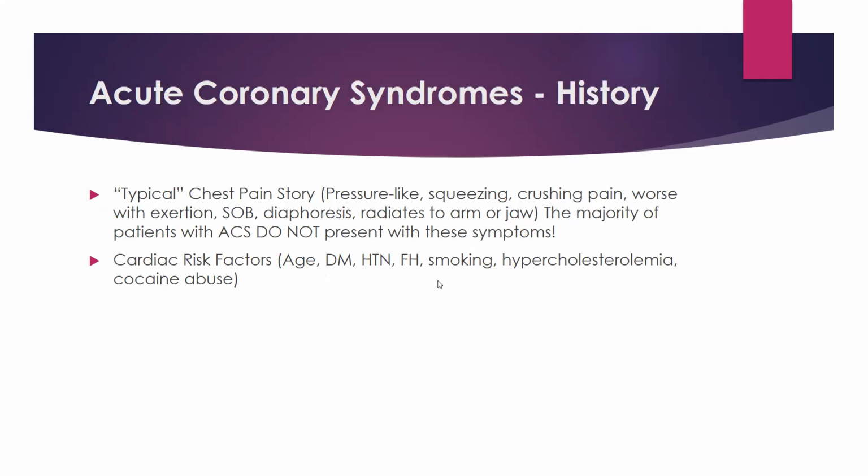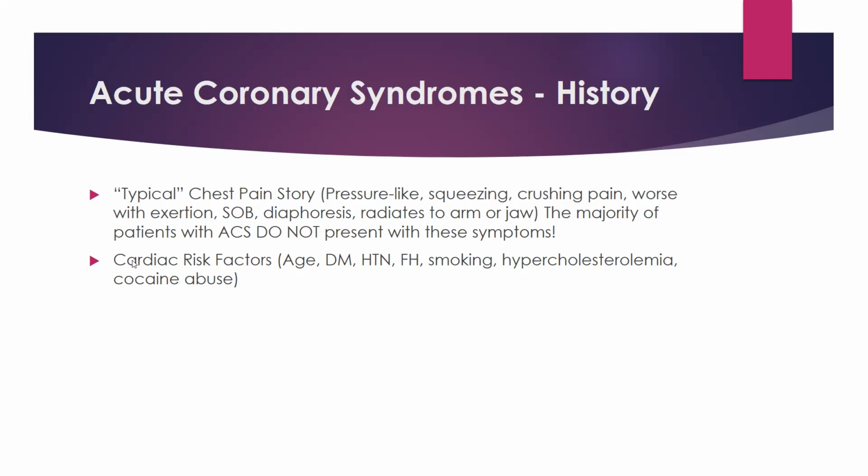So typical chest pain, which is very commonly sought out in the emergency department, is a dull aching, pressure-like, squeezing pain, which is worse on exertion and which is associated with diaphoresis and shortness of breath, and radiates to the arm and jaw. And the majority of the patients who come into the emergency department with acute coronary syndrome do not have this typical type of chest pain. So you have to be very vigilant for these patients.